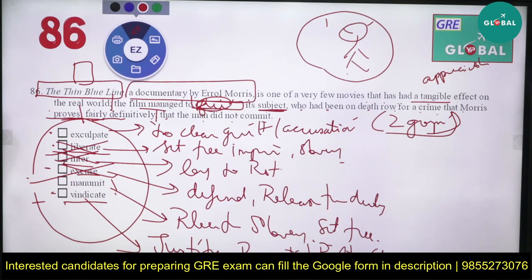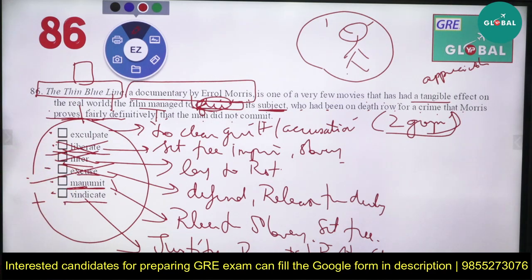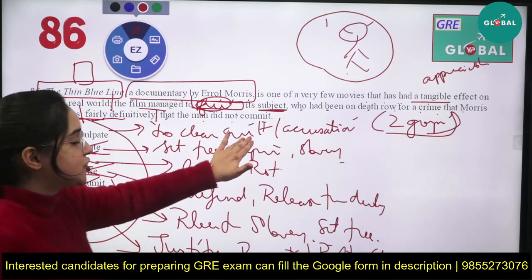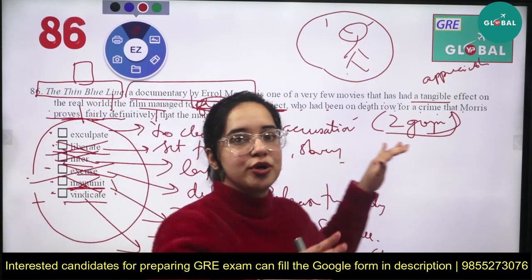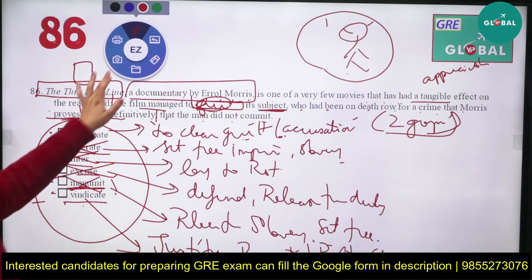Manumit is like you are releasing someone from slavery. We don't know if the charge is also taken, कि उसको same respect या उसको blame से आज़ाद किया गया या नहीं किया गया. So these were the two options which are actually to confuse you, liberate and manumit, right? तो ये भी नहीं आएगा. The two options जो आपको बोलते हैं कि आप accusation, blame से आज़ाद हो चुके हो, that is exculpate and vindicate. So these two are the right options.